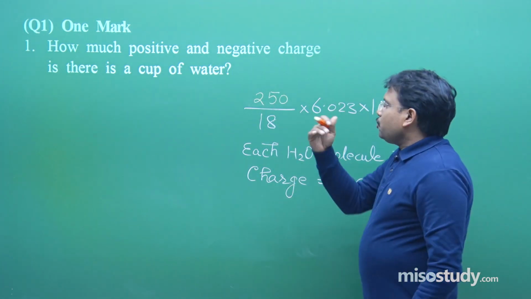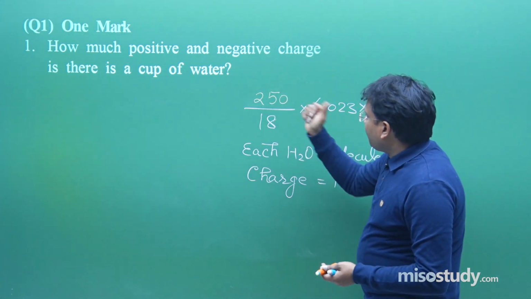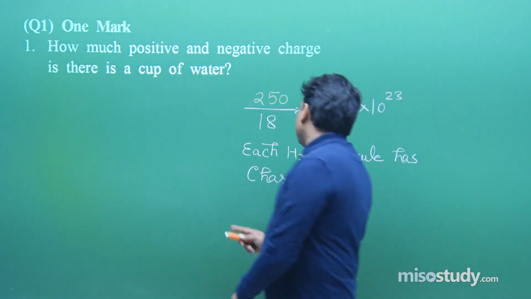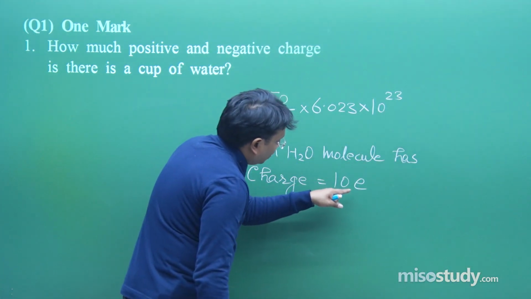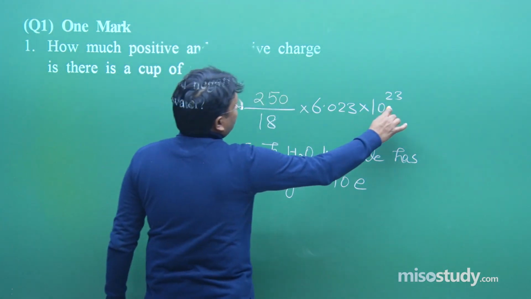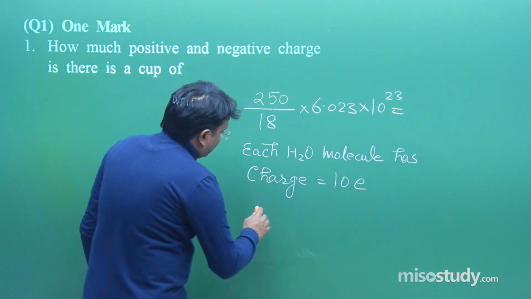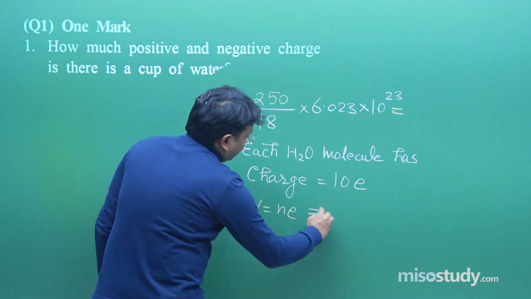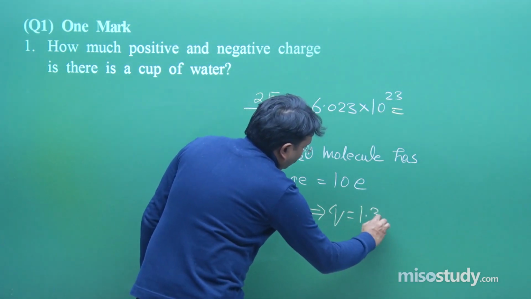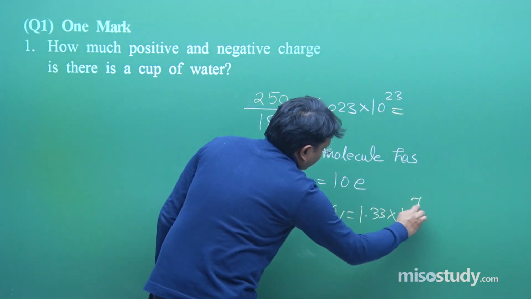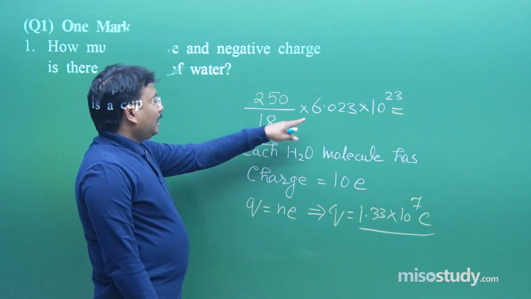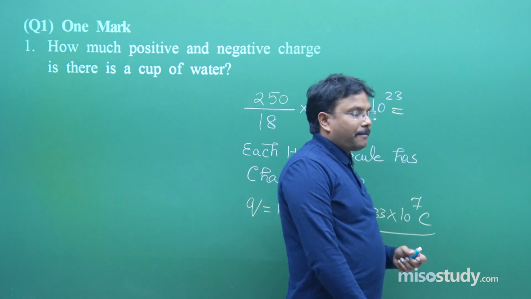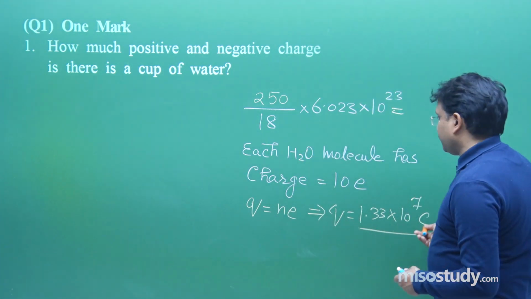So you can prepare one general formula also, x upon 18 into 6.023 into 10 to the power 23. Now each H2O molecule has charge 10 electrons. So for the total charge, using the formula Q is equal to Ne, I will get the total charge Q is equal to 1.33 into 10 to the power 7 coulomb. You will get a number from this, multiply that number by 10 into 1.6 into 10 to the power minus 19 coulomb. You will get the result like this.